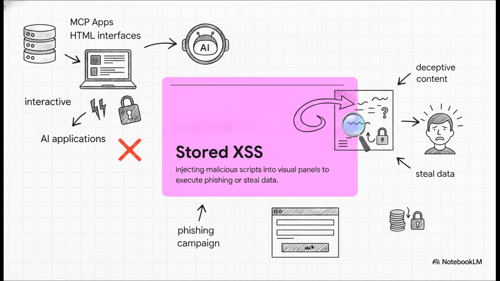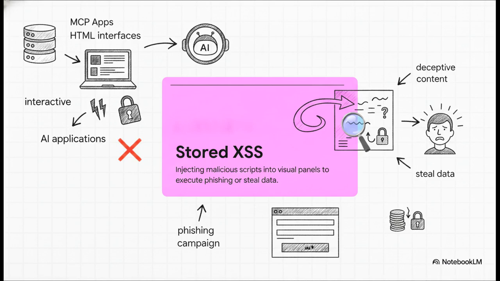Yep, we're talking about stored cross-site scripting. Now sure, the spec requires hosts to render these interfaces in a sandboxed iframe, but the user is still right there in the crosshairs. An attacker can store a malicious script via an MCP tool, and the very second you view that panel inside your trusted AI, boom, the script runs. They can display deceptive content, launch phishing campaigns with fake login prompts, or even steal whatever data happens to be visible on your screen.